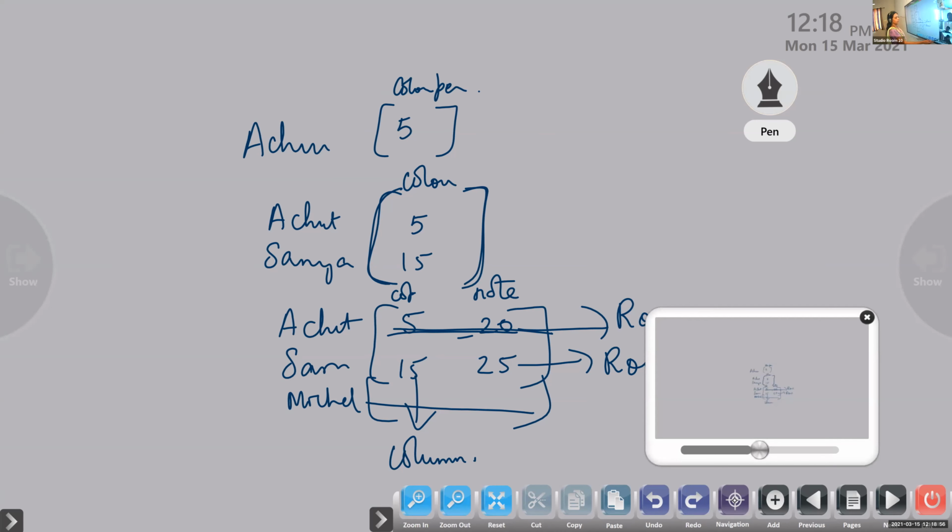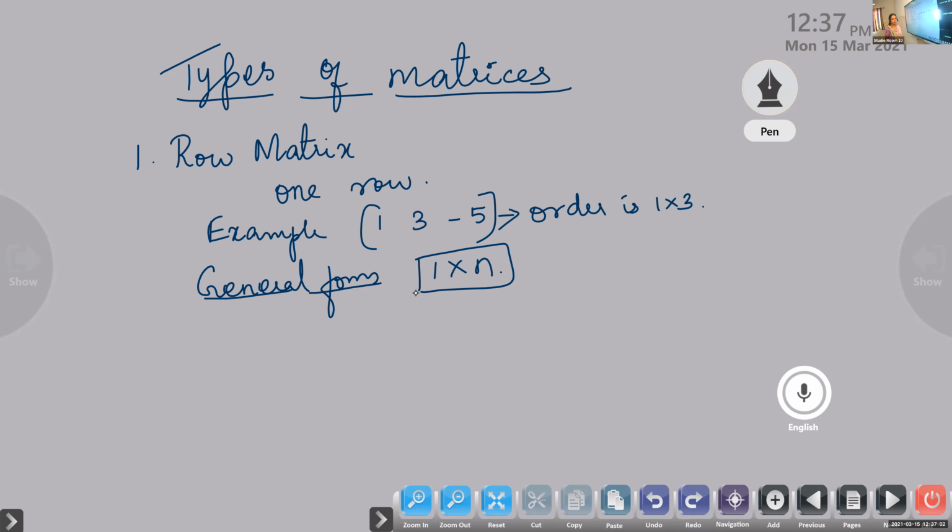So in general, the order of a row matrix is 1 by n: one row with n columns. General form will be 1 by n, only one row. A matrix with one row is called a row matrix.